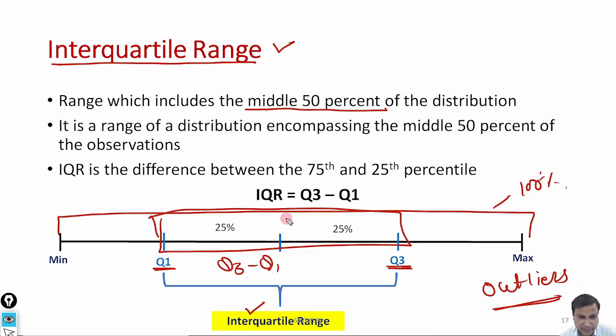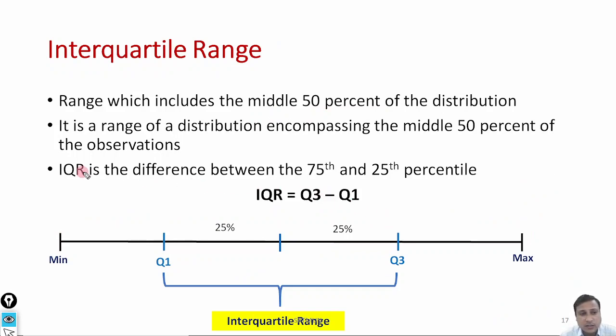What's the formula of interquartile range? Interquartile range is equal to Q3 minus Q1. This is a simple formula. Or in other words, it is the difference between the 75th and 25th percentile. Who is the 75th percentile? The 75th percentile is nothing but quartile 3. And who is the 25th percentile? The 25th percentile is nothing but Q1.